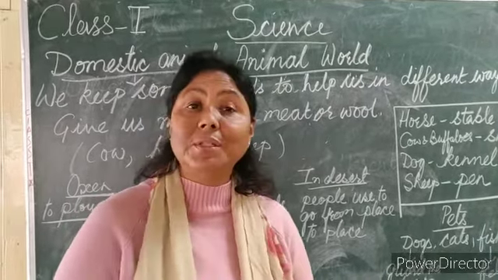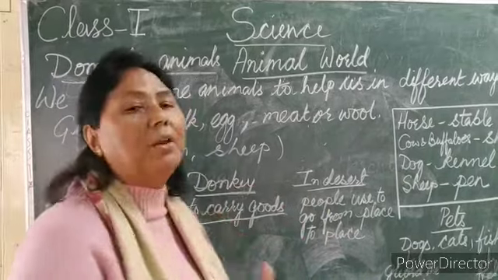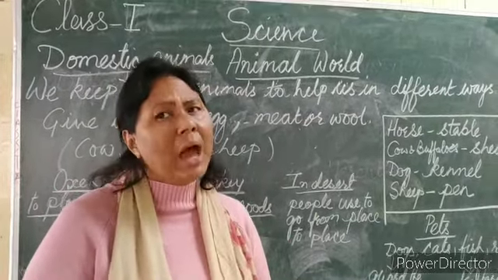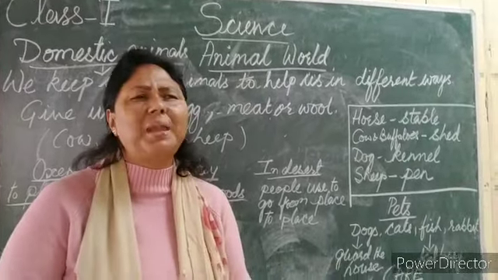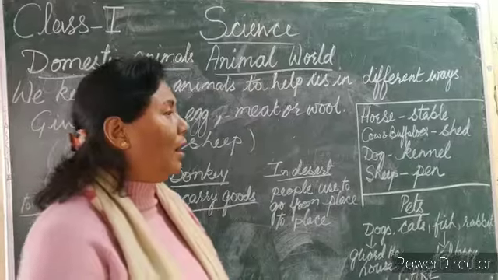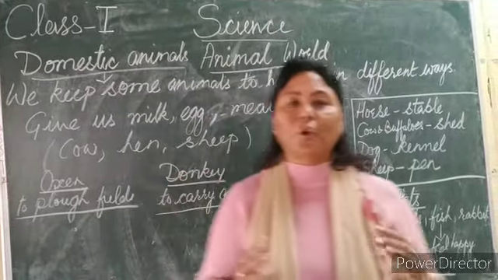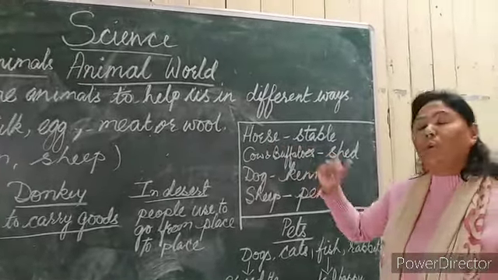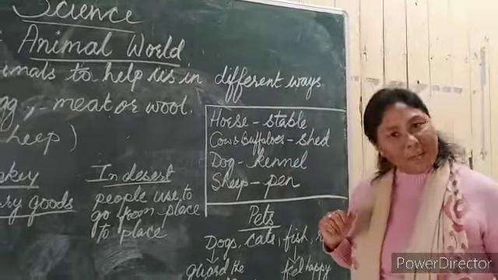So these are the reasons why people keep different kinds of animals as domestic animals, right? Now when we keep these animals, some animals, of course, we keep them in the house, right? But then there are special houses for these animals. Now I have written it over here, horse. Where do horses live? They live in a stable.